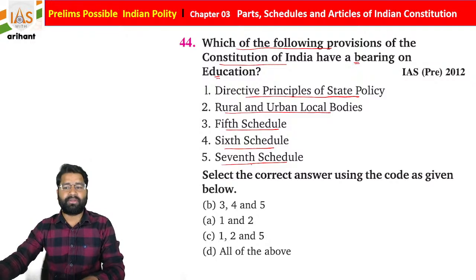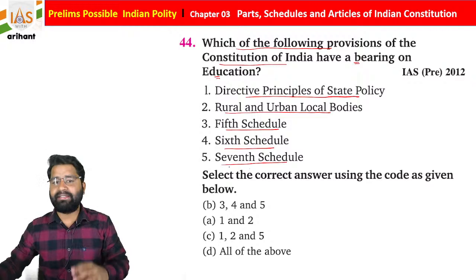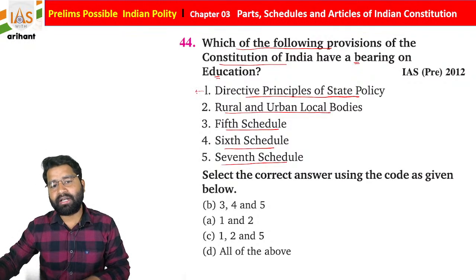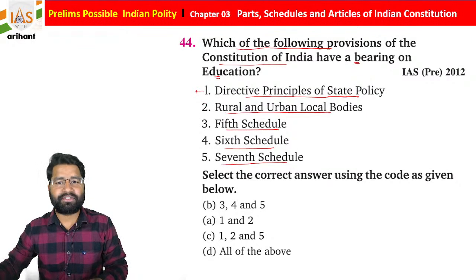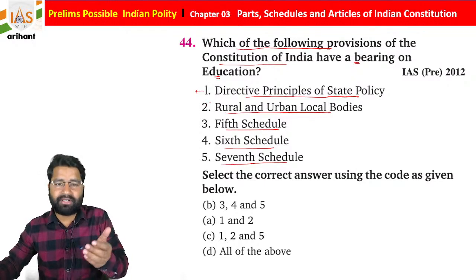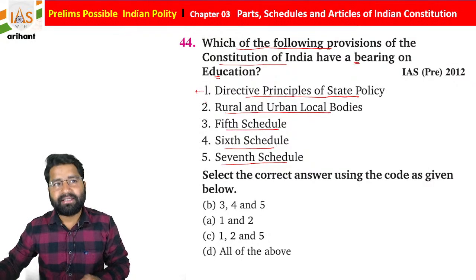Now you have to choose the code according to the right answer. Students, if you talk about Articles 45, 46 and 47 included in the Directive Principles of State Policy, there is a provision that those who are educationally backward, it is the duty of the state to promote them as well as educate them.